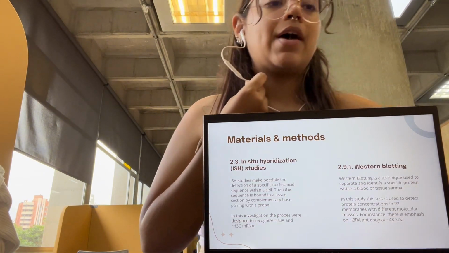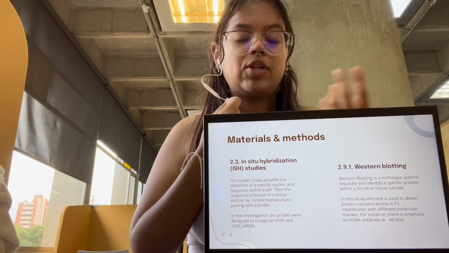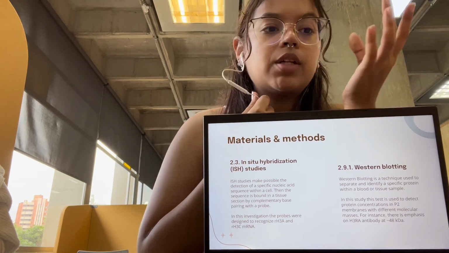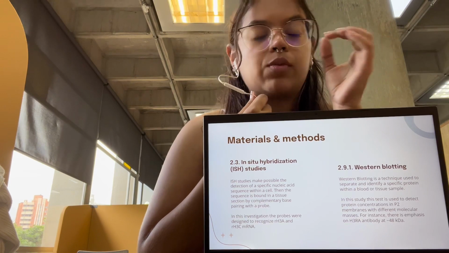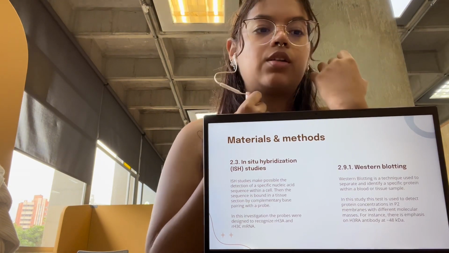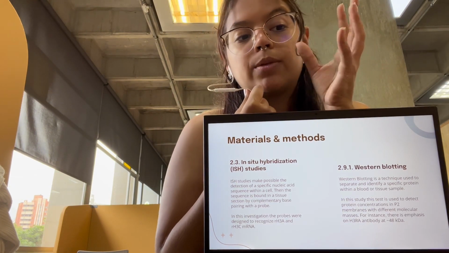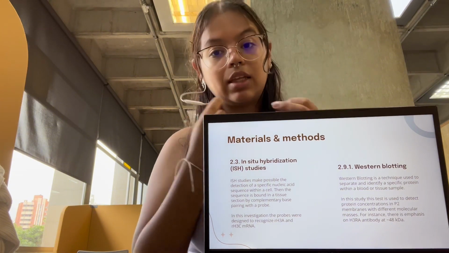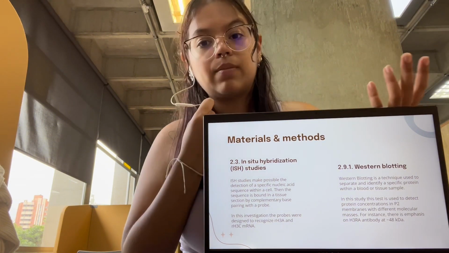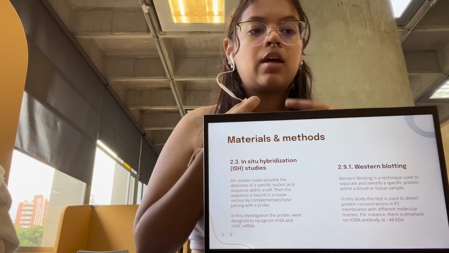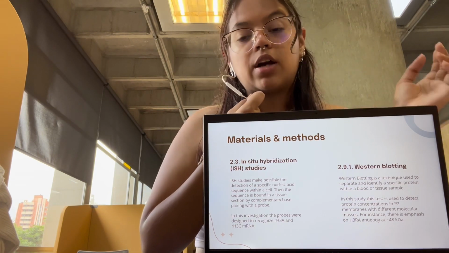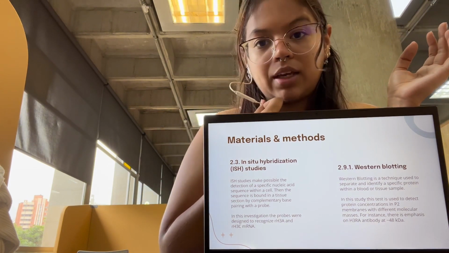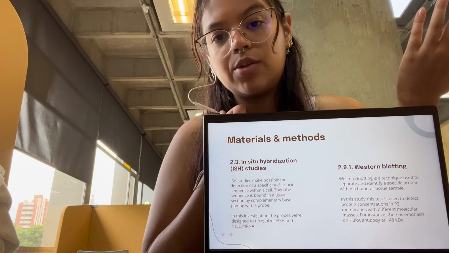Next, we have in situ hybridization, or ISH, studies. ISH studies make possible the detection of a specific nucleic acid sequence within a cell. The sequence is bound in a tissue section by complementary base pairing with a probe, which is a DNA dyed with fluorescence that is matched with its complementary base. In this investigation, the probes were designed to recognize H3RA and H3RC mRNA, which are the isoforms of H3R.